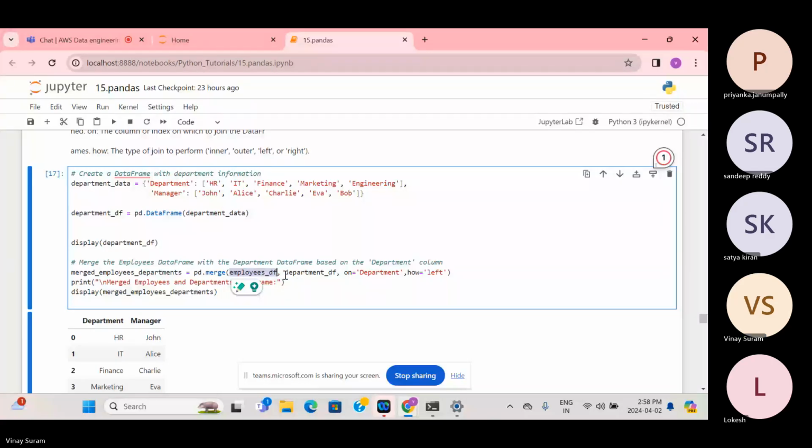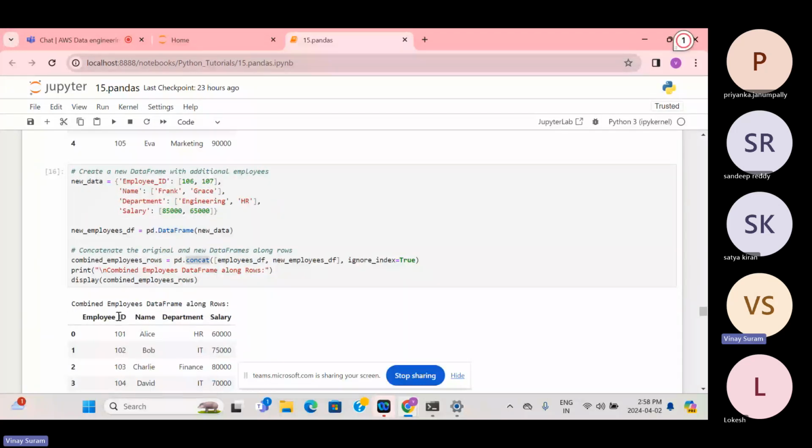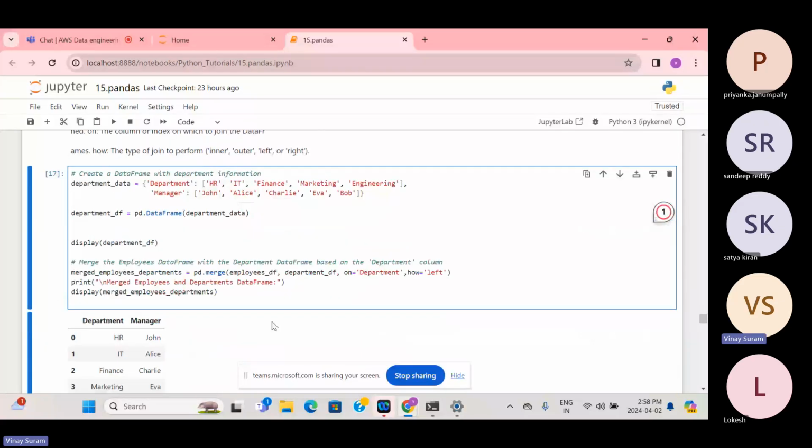Here we have employee DF with employee name, department, and salary. Now pd.merge employee DF, department DF. We are joining using a left join, how equals left. On equals department, because we are joining on the department column.